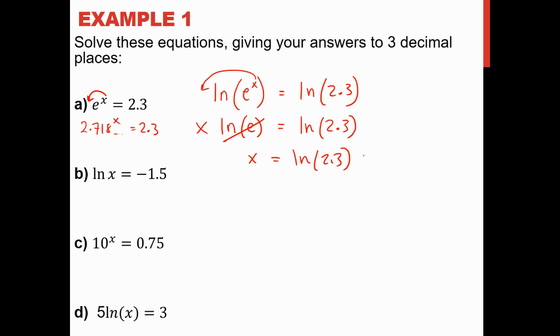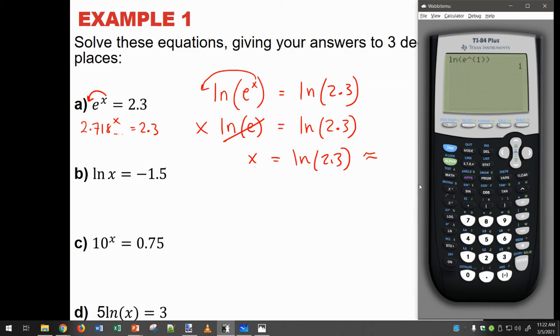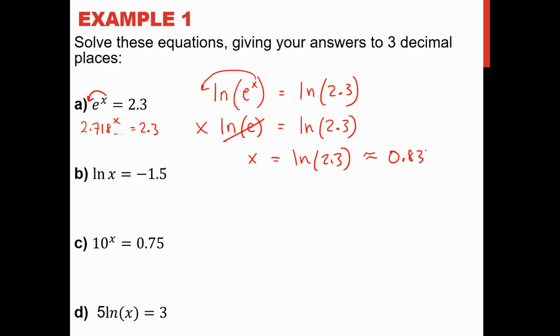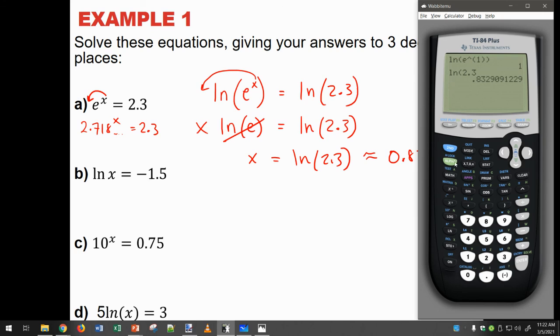And now I can go to beast mode. Natural log of 2.3 is 0.8329. So I said 3 decimal places, so that 9 is going to bump the 2 up to a 3, 0.833. And now we can check: e to the power of 0.833 should be about 2.3.